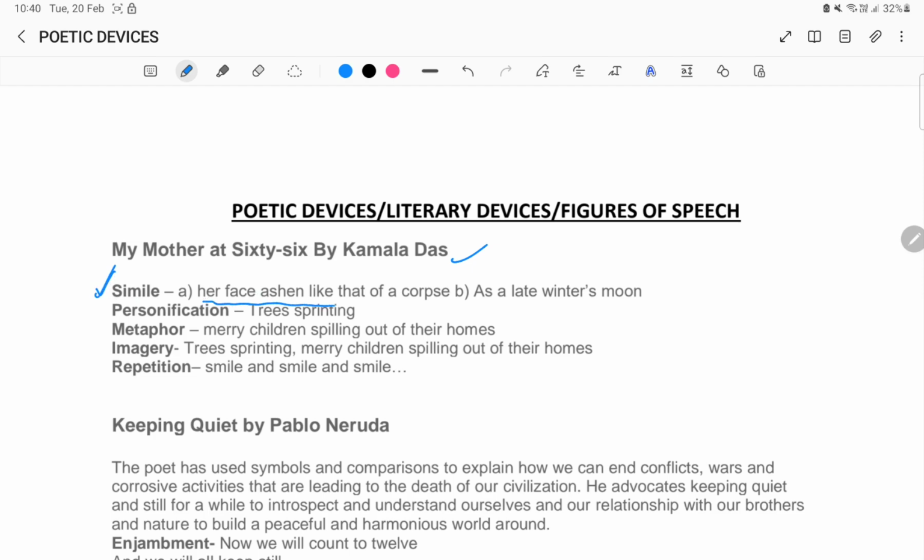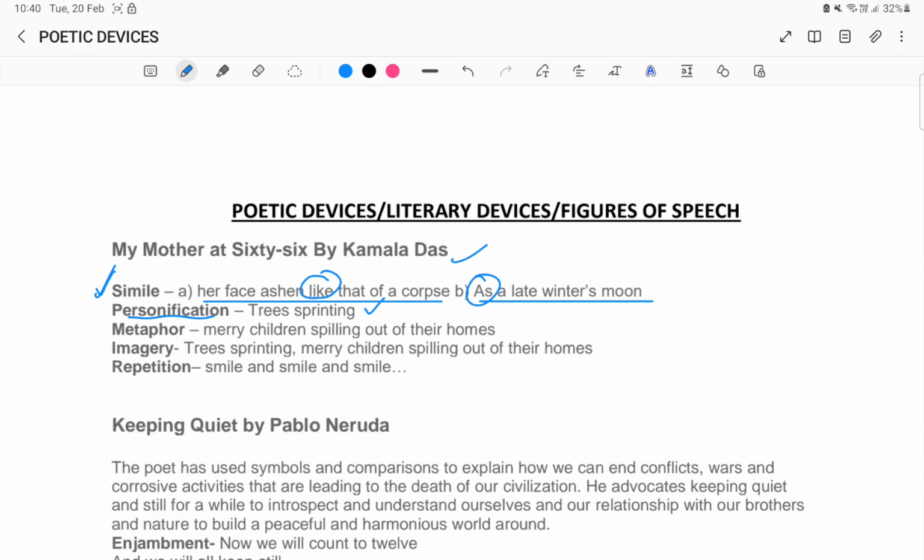when she mentions her face ashen like that of a corpse and as a late winter's moon, because in both of them she is making a comparison. Here the word like is being used and here as is being used. Personification is being used when she mentions trees as sprinting, because trees are inanimate objects and they cannot run, but sprinting is a human quality, and therefore this tree sprinting is personification.